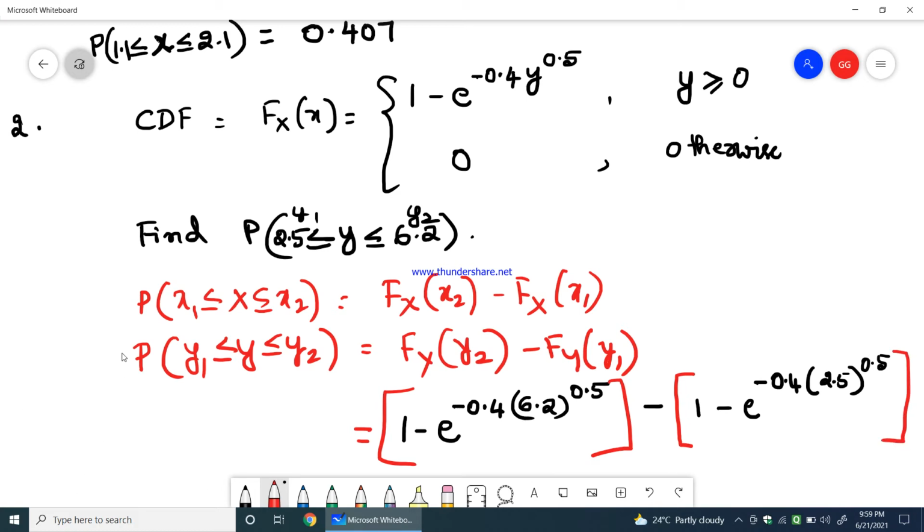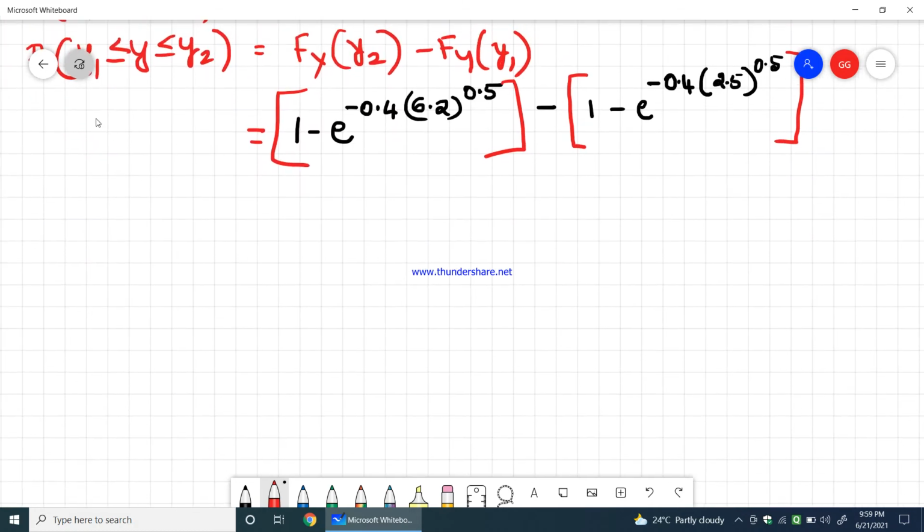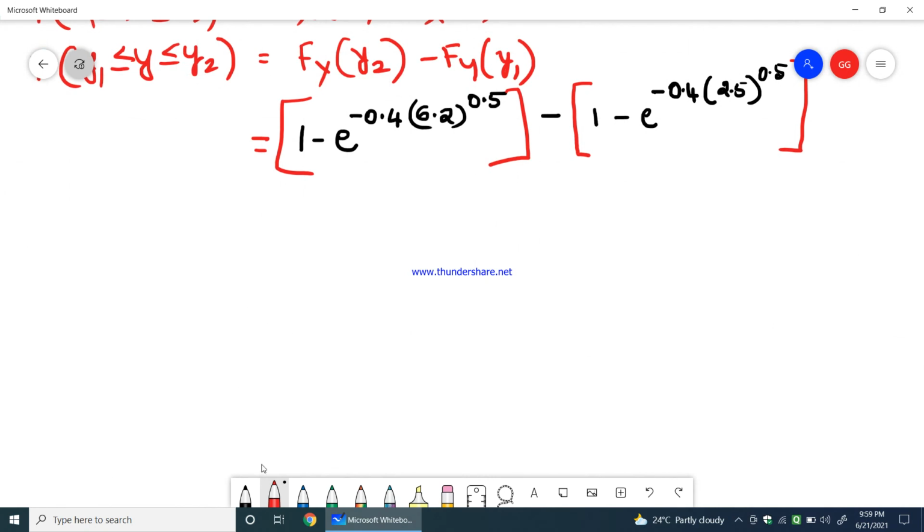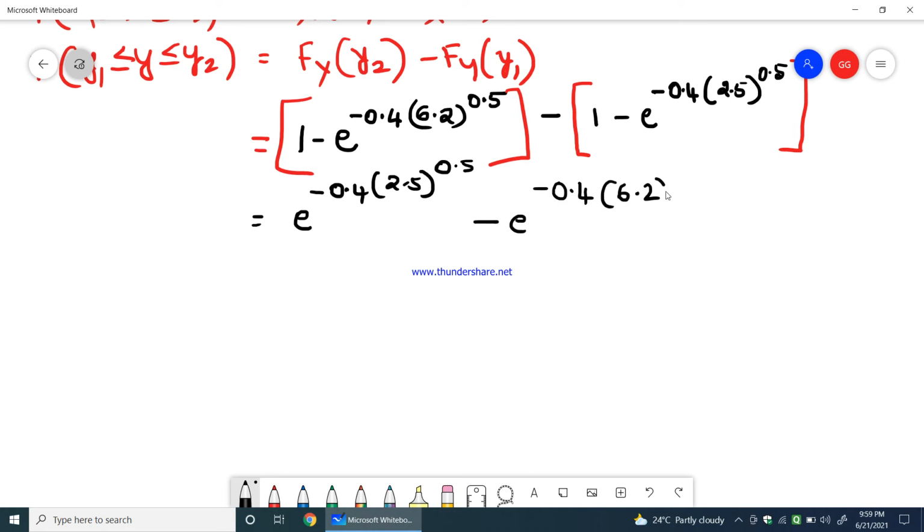So this can be written as, 1 minus 1 gets cancelled, so we will be left with e power minus 0.4 into 2.5 to the power of 0.5 minus e power minus 0.4 into 6.2 to the power of 0.5.